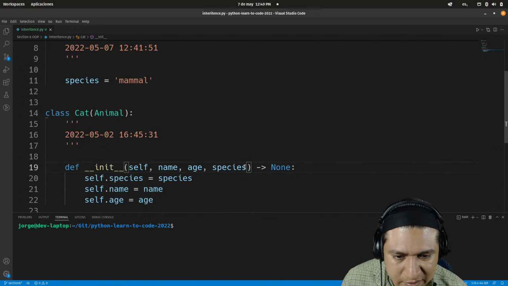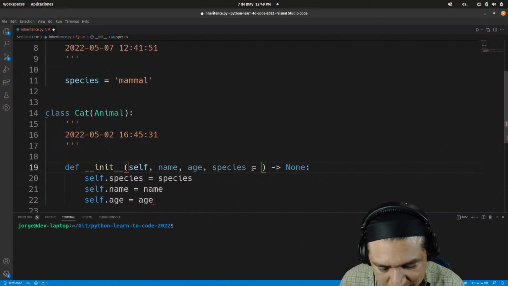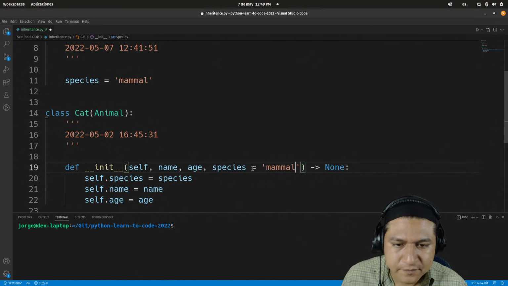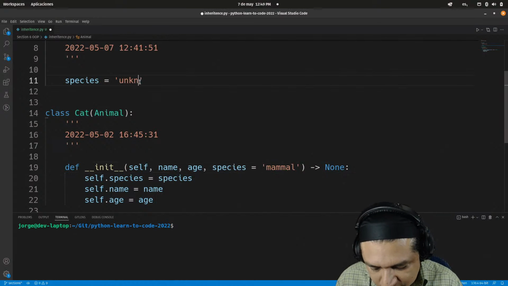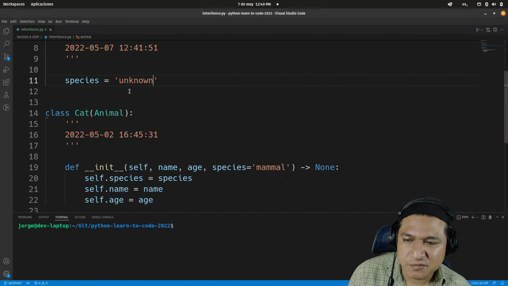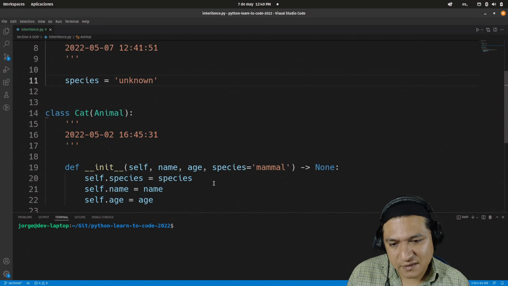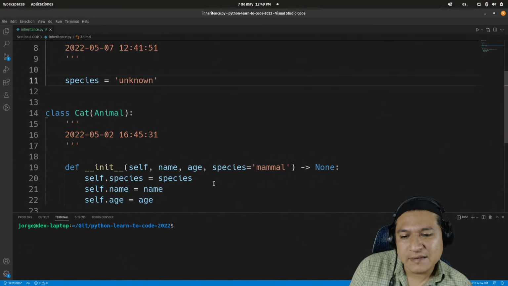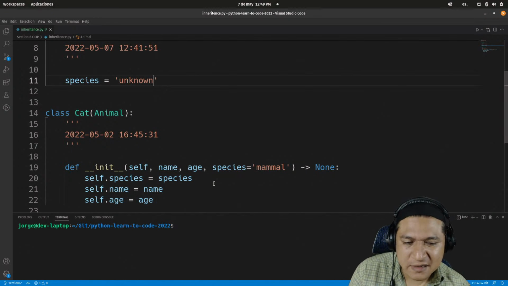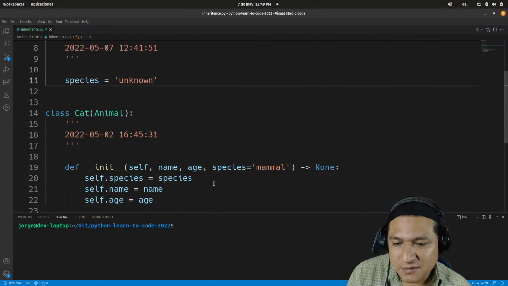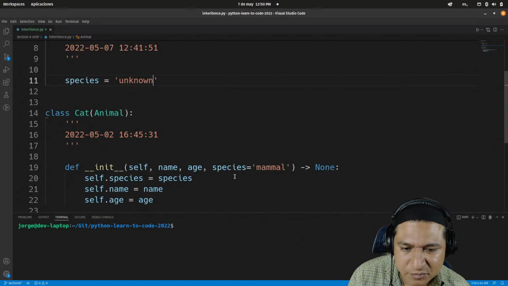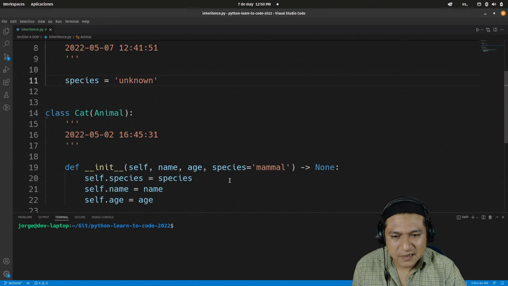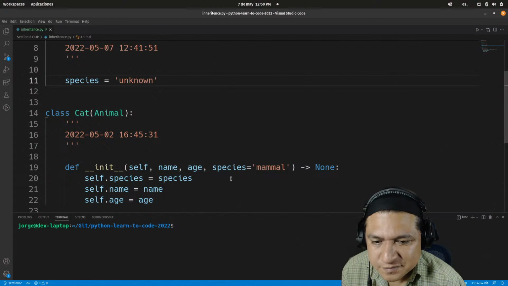I guess I can use a default value for the species. In the case of the cat, let's say unknown, because I don't know what the species is there, but if I'm creating a cat, it doesn't matter the name or the age. I already know the cat is a mammal, so that's why I'm doing this. So the self.species is going to be equal to whatever the species is. I guess you can overwrite this one, but I don't know. Who cares?